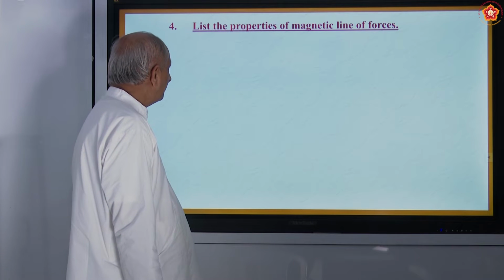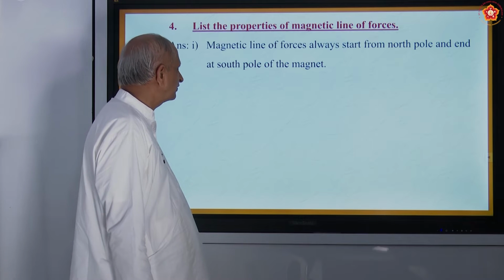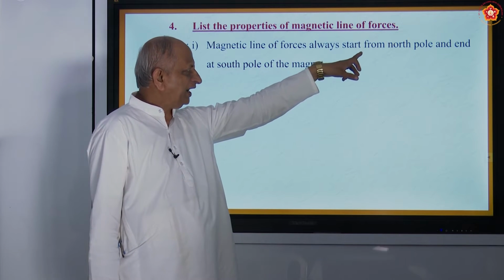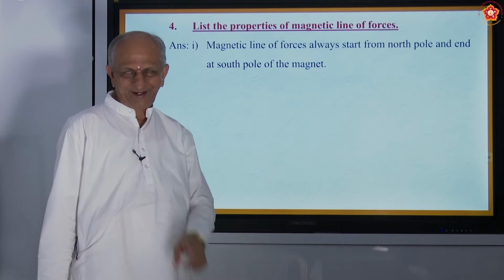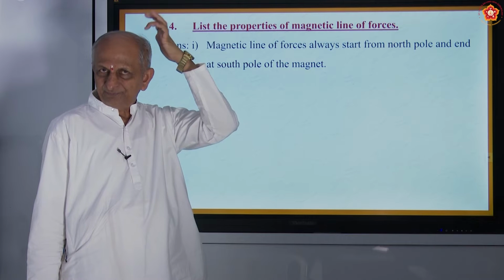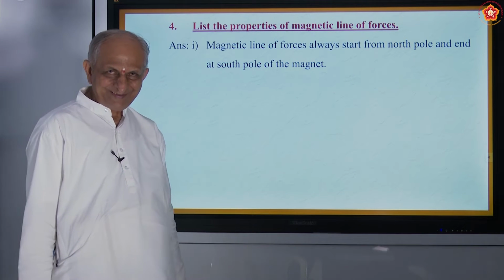And coming to the fourth question, list the properties of magnetic lines of force. Magnetic lines of force always start from the north pole and end at the south pole. Remember, in the last class we saw that every magnet has two poles.